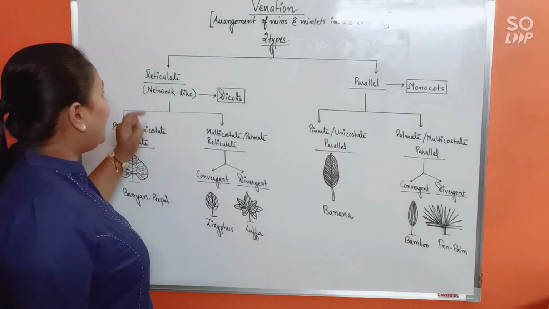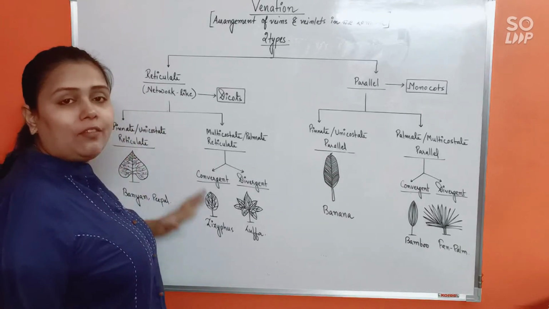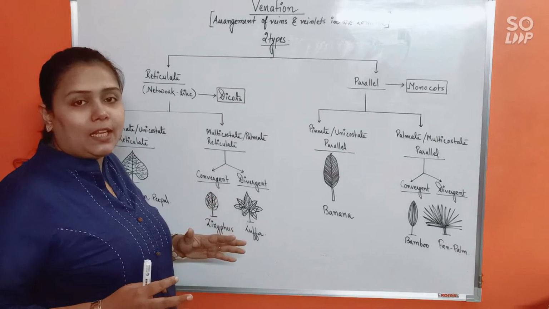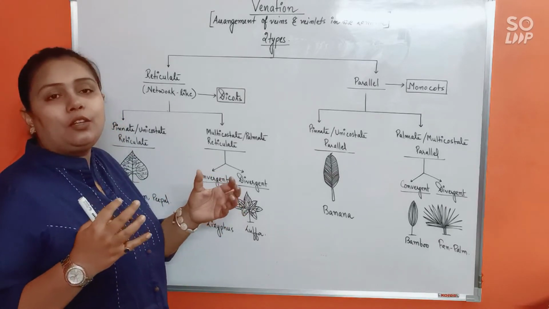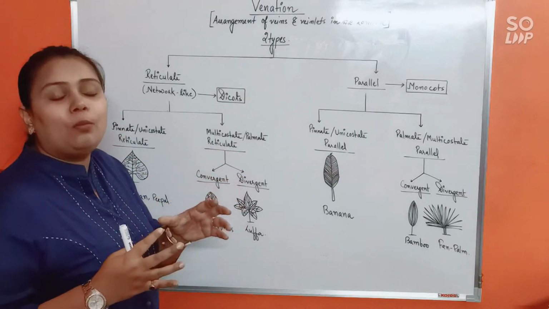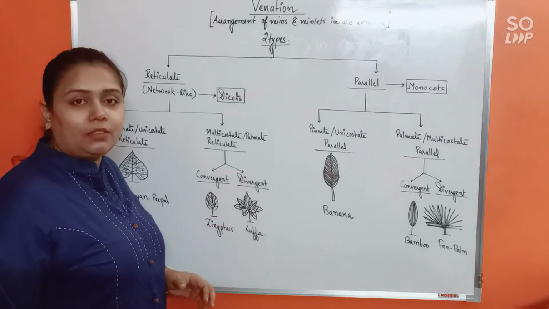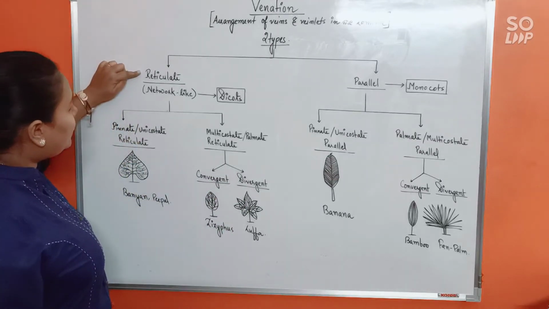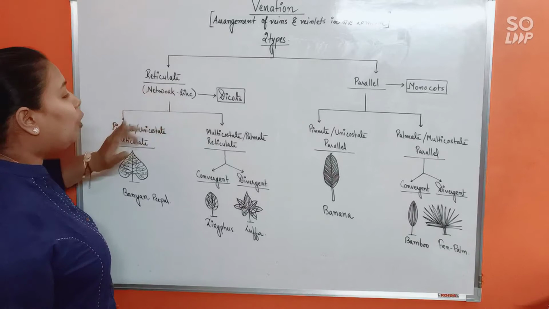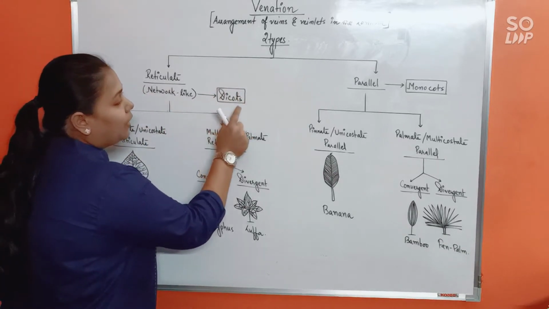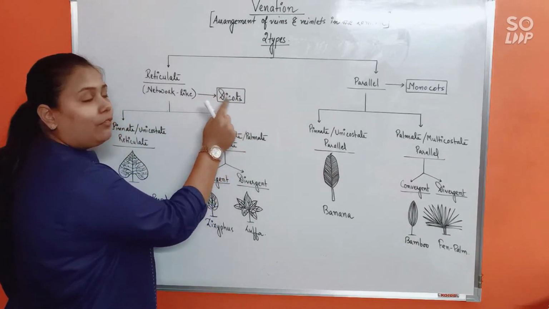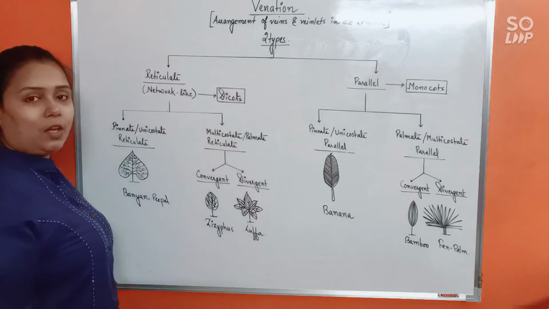In reticulate venation, the veins and veinlets all move towards each other and form a network-like arrangement. Reticulate means network-like, and it is mostly found in the dicots. Reticulate venation is common in the dicots.